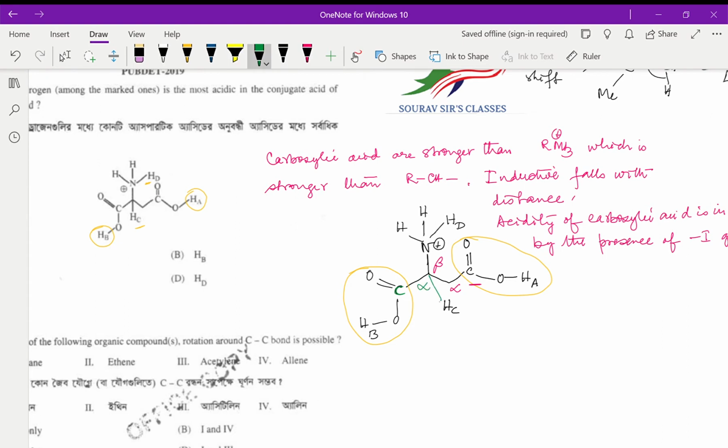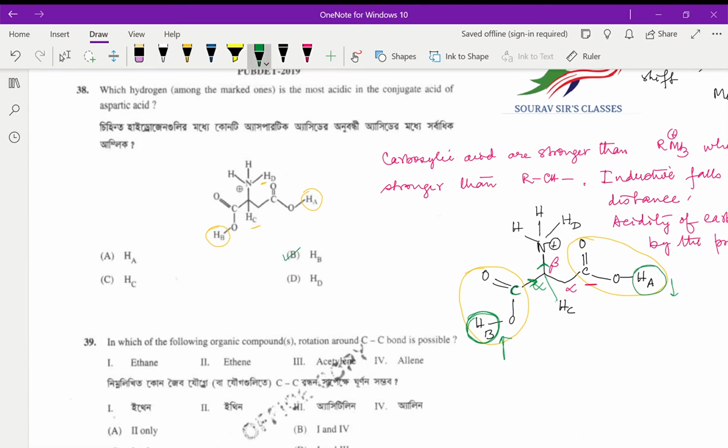So here the minus I group is operating over a smaller distance, and hence the acidity of this HB will be higher than that of HA, which will be lower. Okay, so answer will be over here B.